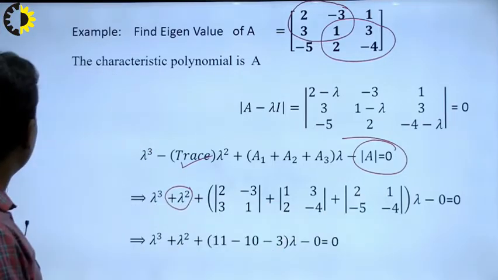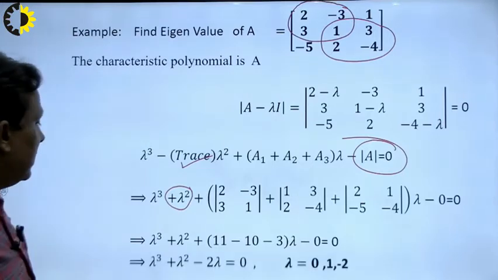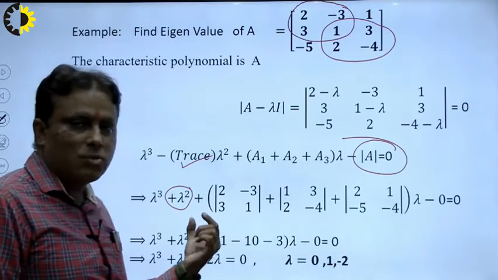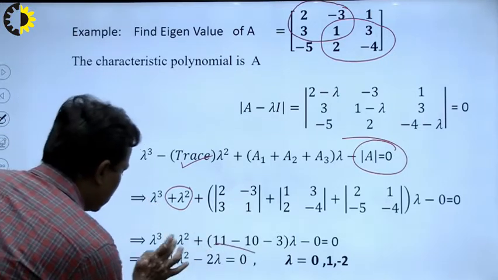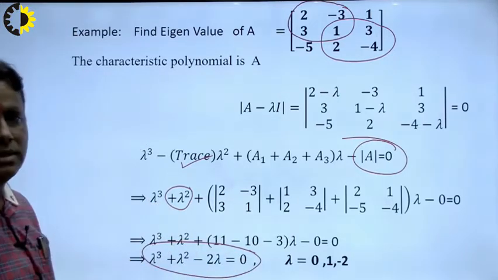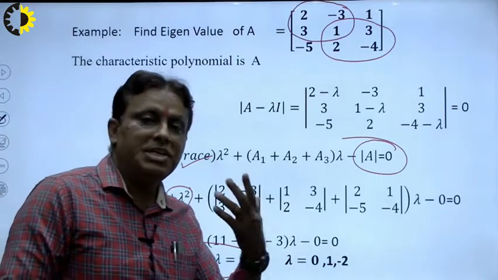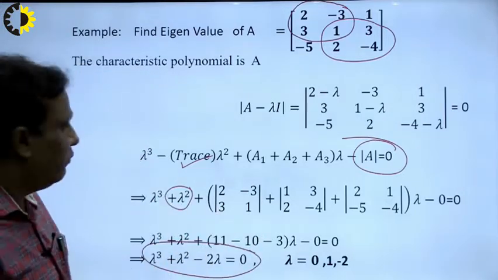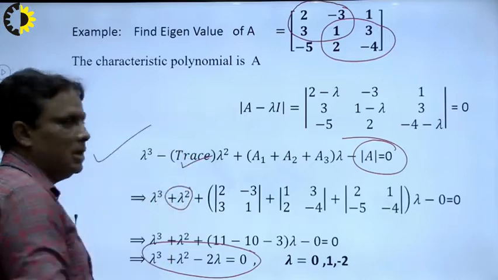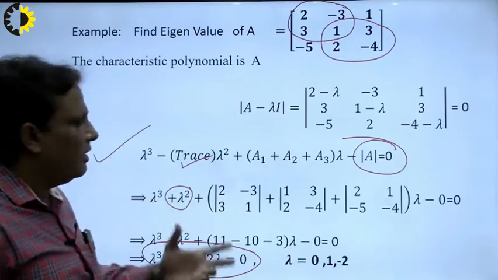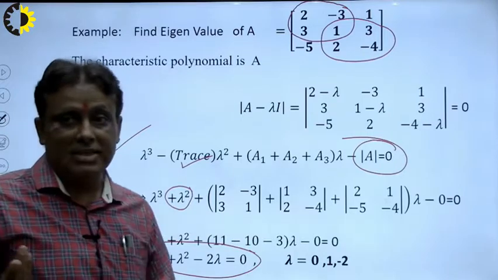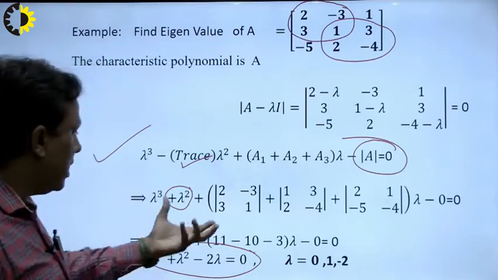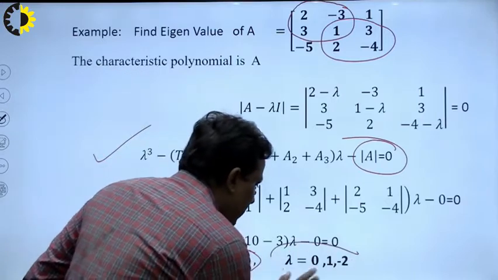So this will be equal to lambda cube minus lambda square minus 2 lambda, right? This is known as the characteristic equation. We can calculate it directly with the help of this method. In this method we use only 1 and 2 minutes, but in the previous method we used 5, 6 and 7 minutes, right? So how do we judge whether these roots are correct or not?